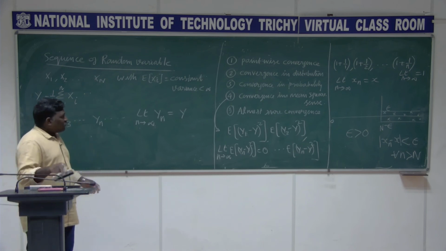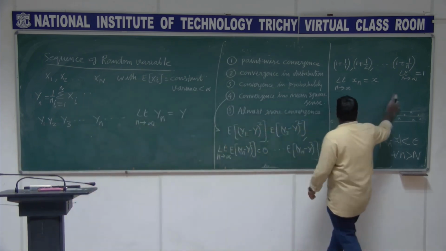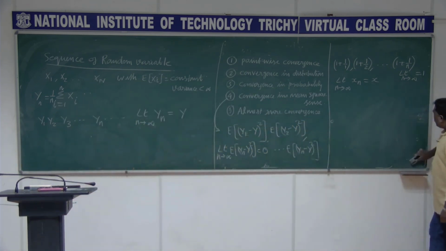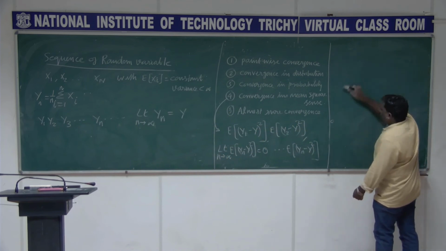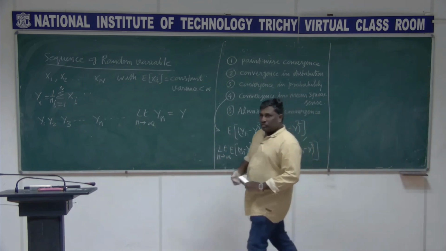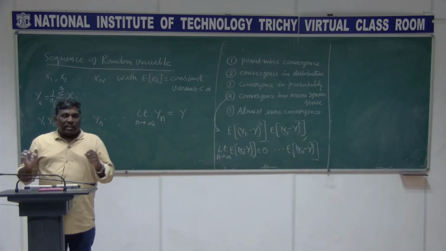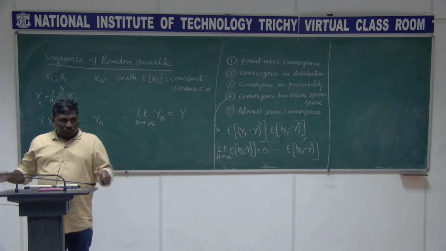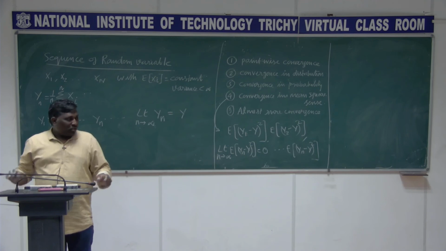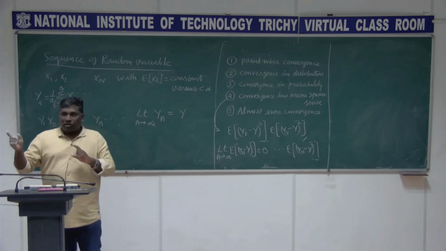The other things: start with point-wise convergence. It is a strong statement to say that these two random variables are exactly the same, identical. For all the outcomes, whatever value Y is taking, the converged one needs to take the same.